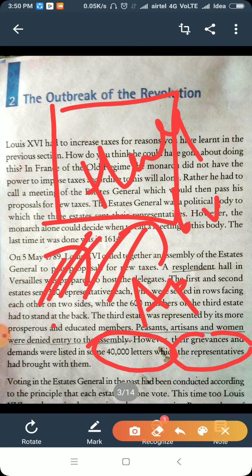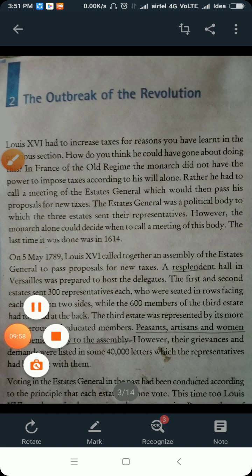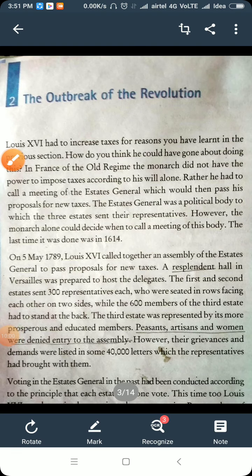Did you get this? I hope the picture is very clear for you. Means the monarch is now ready to call the meeting. He is sitting in the assembly. In the assembly, 1200 members were invited. 600 were of the first and second estates. Another 600 were of the third estate, and these 600 went with the applications of common people. So in the next video we'll discuss further. Till here we stop this.